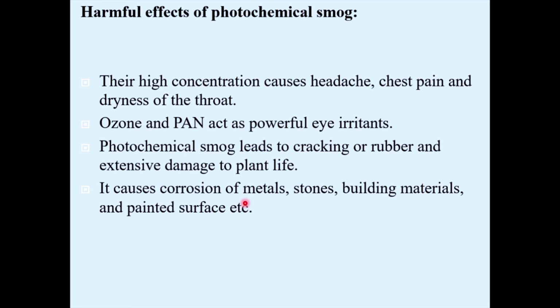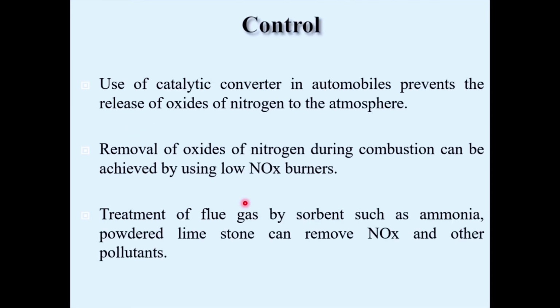How to avoid this? How to overcome this? See, how can we control it? From the mechanism we understood, the main culprit for the photochemical smog is vehicular emission rich with the oxides of nitrogen.